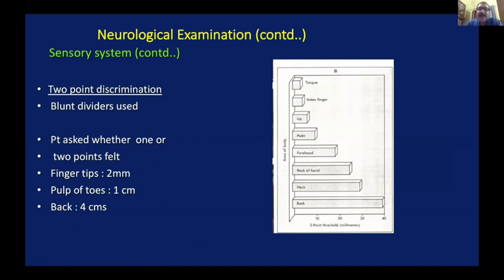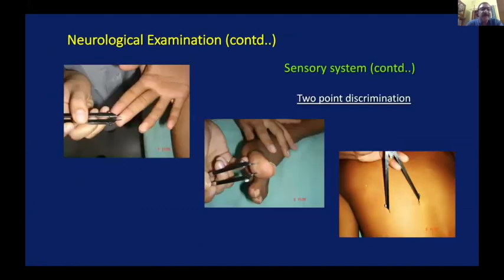A fingertip is able to discriminate at a very small distance, while the back skin can differentiate only with a very large distance. This is what I mean. A fingertip will be able to distinguish a very small distance, while the back skin will be able to differentiate a very, very large gap.